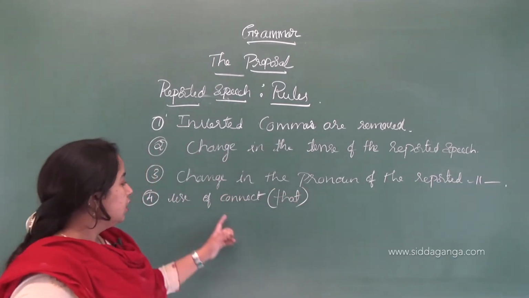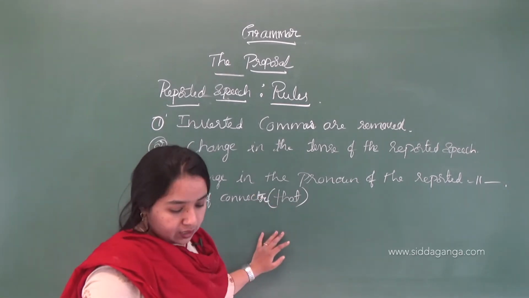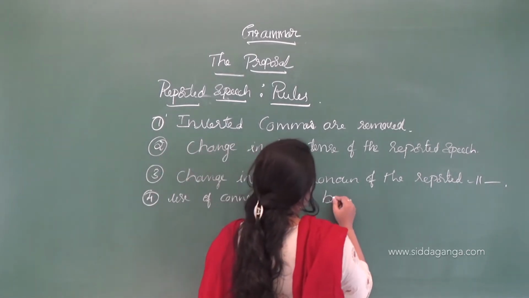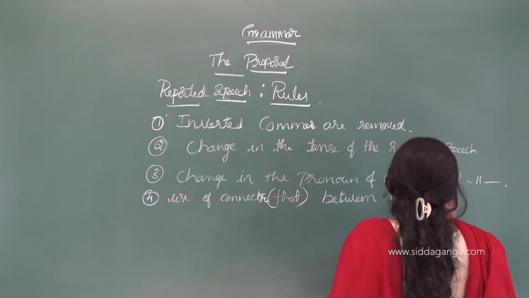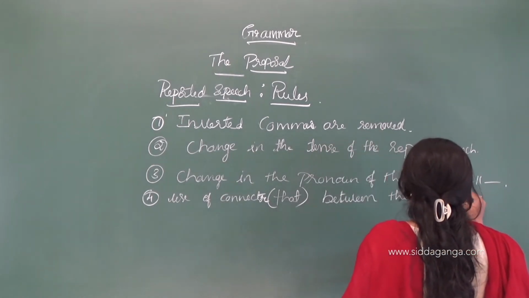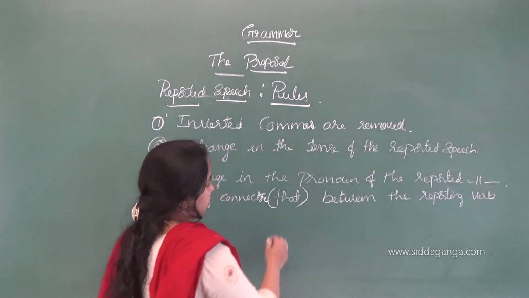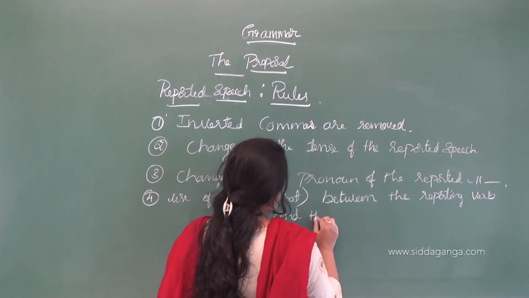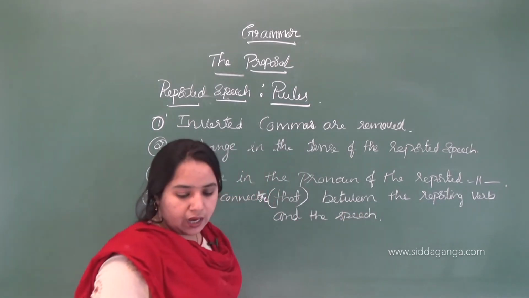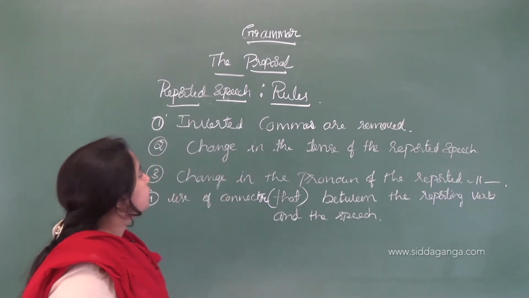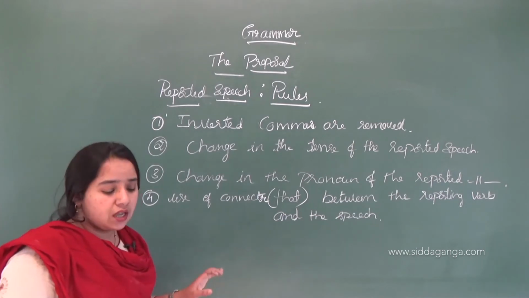So here, use of connector that between the reporting verb and the speech. So these are the reported speech rules.